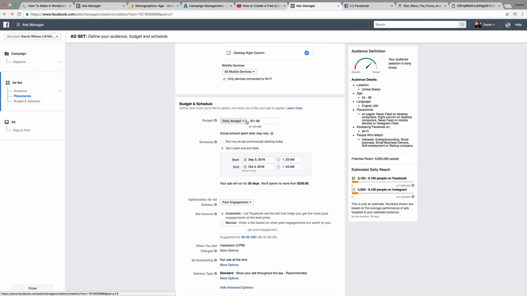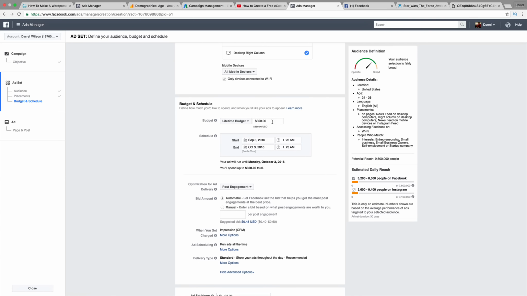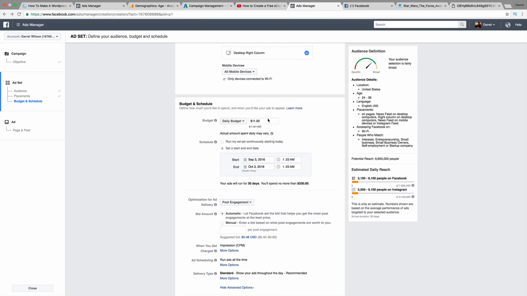So what is your budget? A daily budget and a lifetime budget, what's the difference? A lifetime budget is a budget that runs through, say, September 3rd to October 3rd, right? So I'm going to use this budget on this entire date range. They're going to spread it evenly over those dates, so my ads are showing within those dates. Now, what is the daily budget? Well, the daily budget is saying, how much do I want to spend per day? I want to spend $3 a day, $3 a day through all these days.